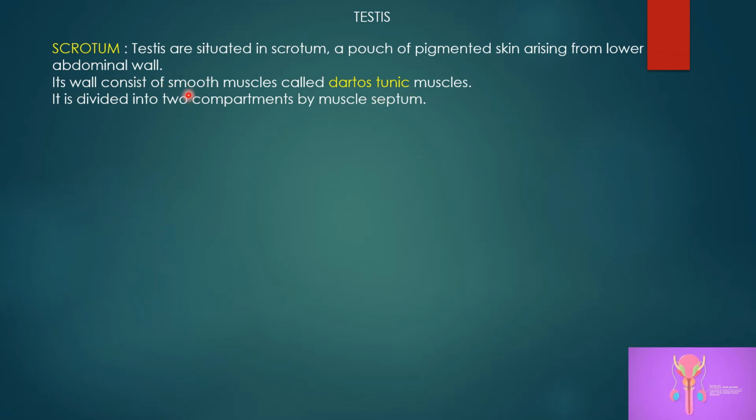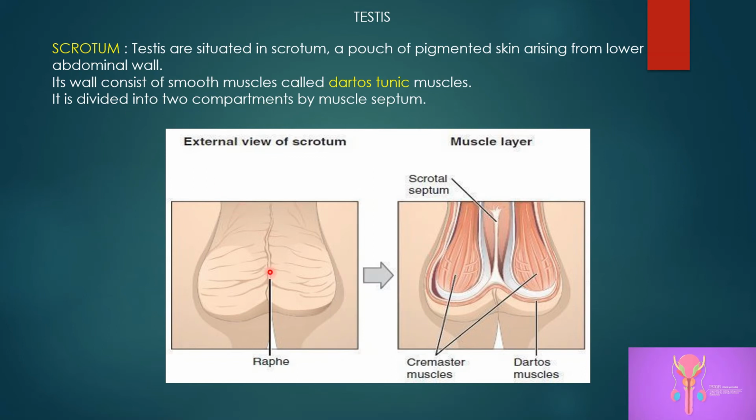Now what is the function of this smooth muscle? It is involuntary in function. It means the function of this smooth muscle is not under your control. It is divided into two compartments by muscle septum. See over here, in this diagram, you can clearly see this is the external scrotum. Inside the scrotum there is the presence of the testes. This testes is covered by dartos muscles and the scrotal sac, and this is divided into two compartments by this muscle septum, also called the scrotal septum.